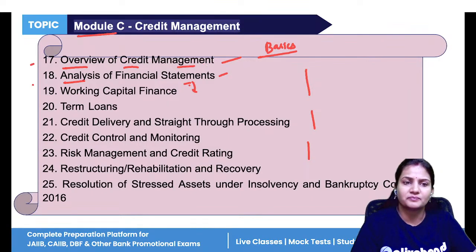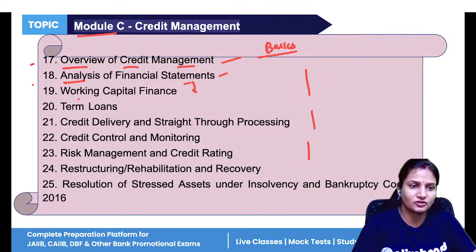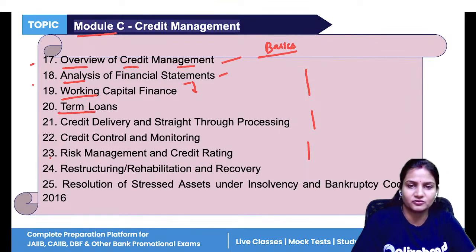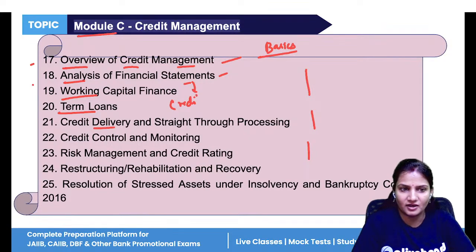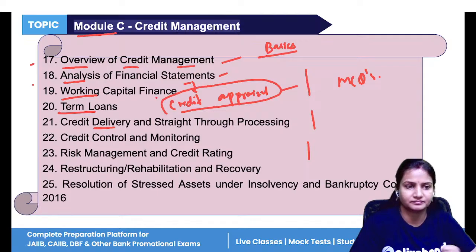Then many companies want funds for short-term purposes. What kind of funds will they need for the short term? That is working capital. And if such companies want funds for long-term purposes, they will take term loans. After taking term loans, credit delivery comes after credit appraisal. In term loans we study credit appraisal. We have all studied these things, and now we'll do only MCQs in our Cracker batch.